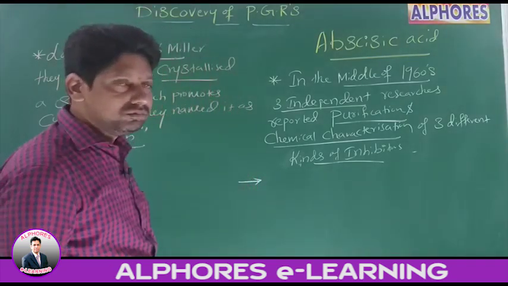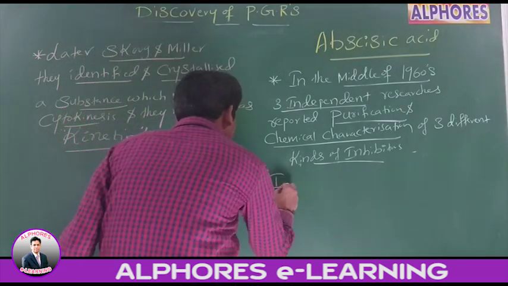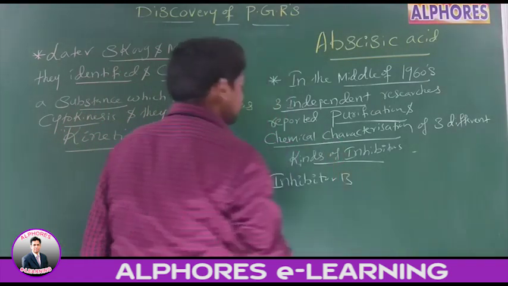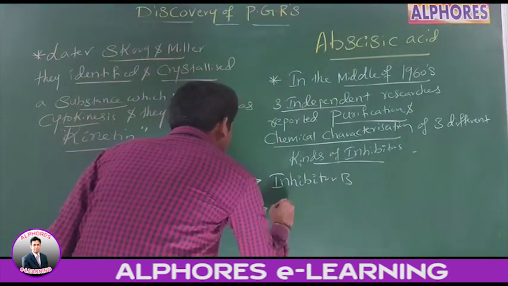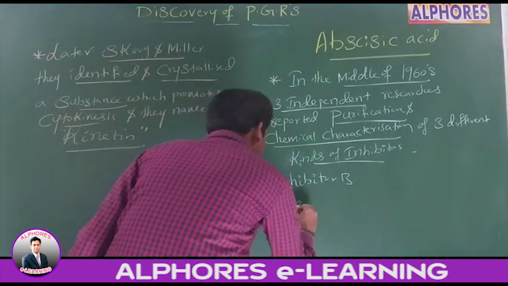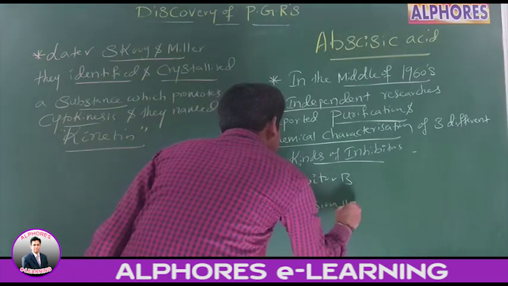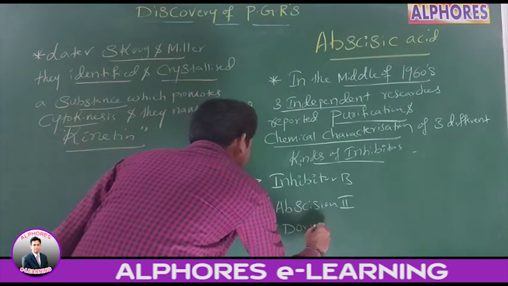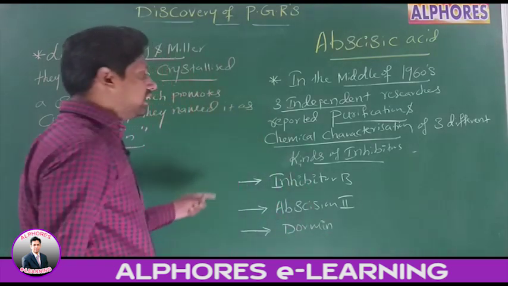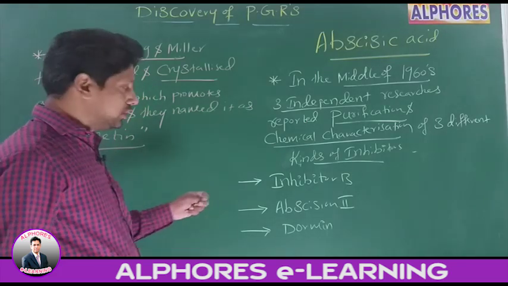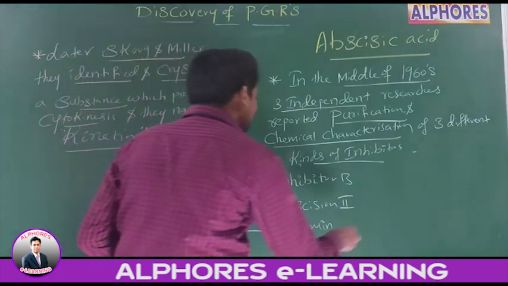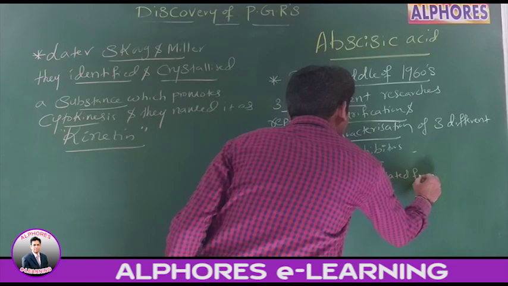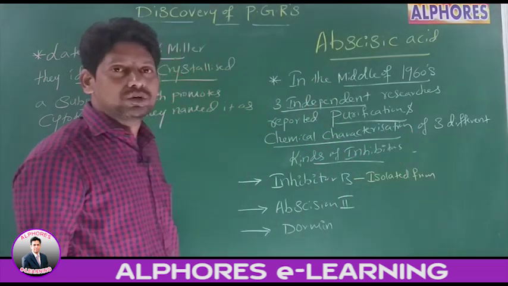What are the three different kinds of inhibitors? First one is inhibitor B. Second one is abscission 2. Third one is dormin. Inhibitor B was isolated from dormant potato tubers.